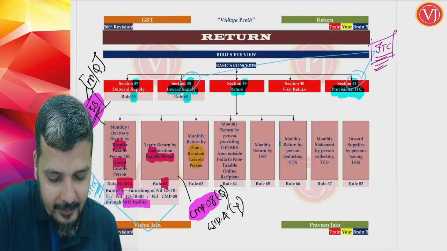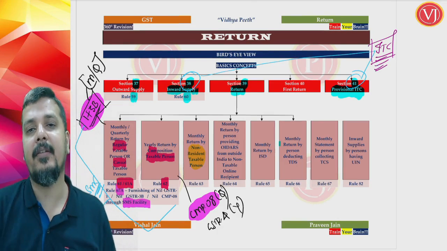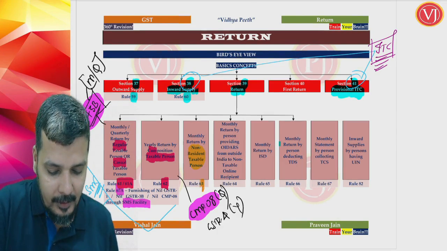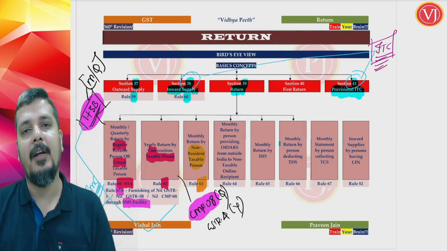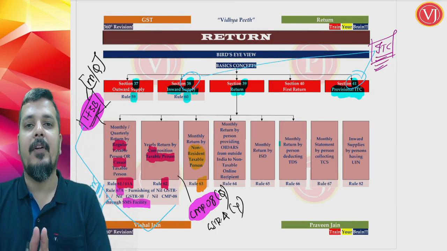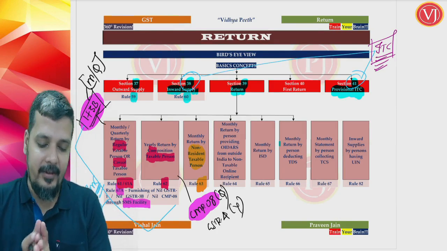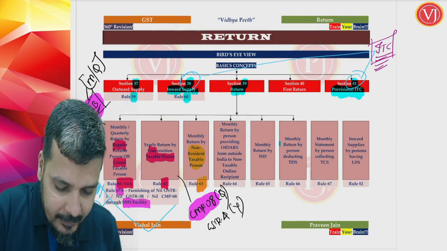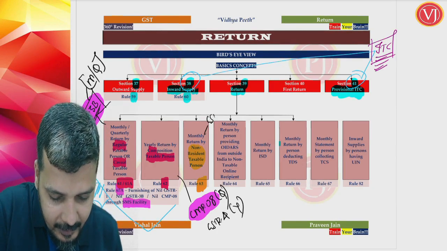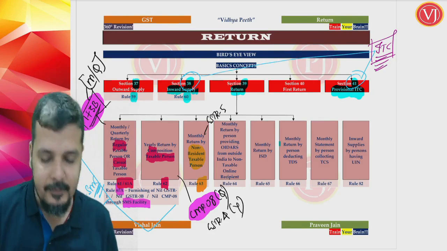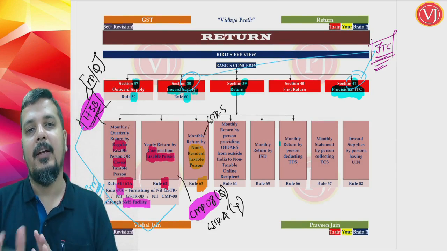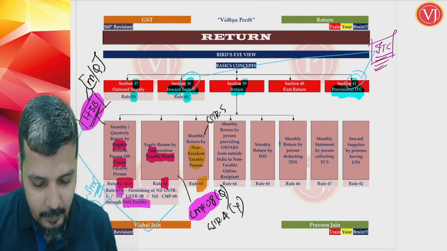Then friends, we have something called the non-resident taxable person. Your non-resident taxable person return is discussed in section 39 read along with rule 63. So the NRTP, non-resident taxable person, will file a special return called GSTR 5. If you want to understand what return they will file, it is GSTR 5, in terms of section 39 read along with rule 63.